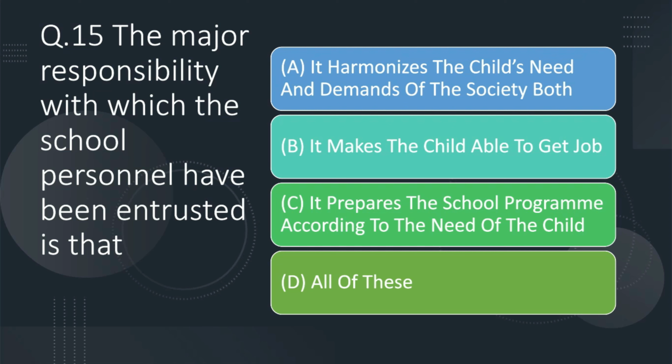And option D. All of these. So which one is the major responsibility with the school personnel have been entrusted is that it harmonizes the child need and demand of the society. Both option A is the right answer.